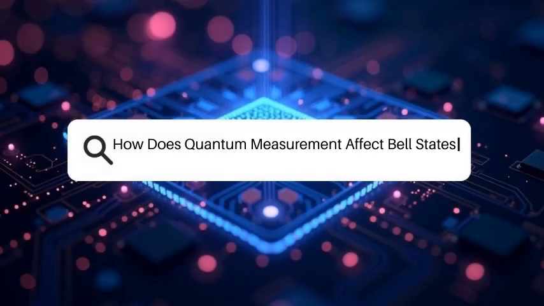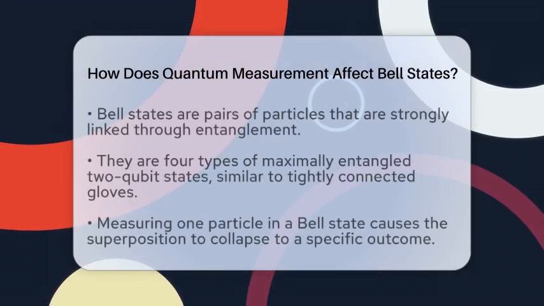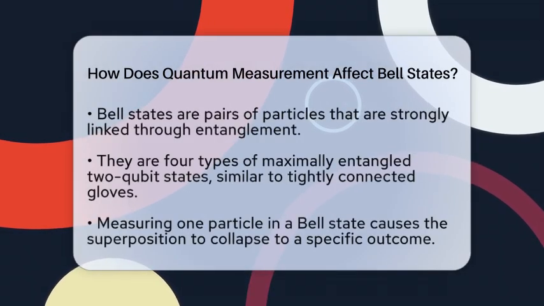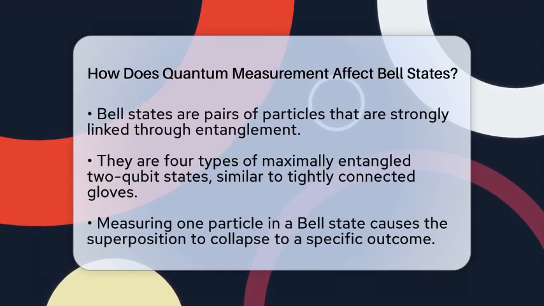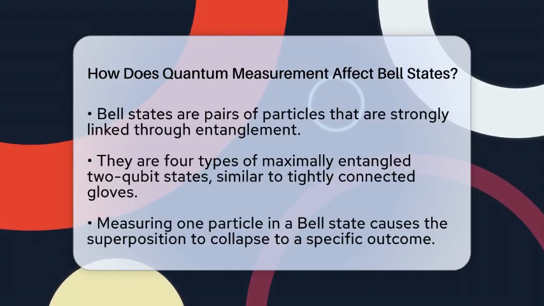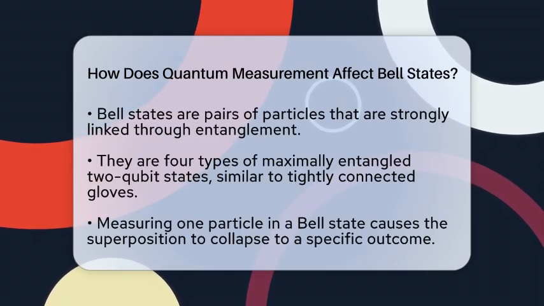How does quantum measurement affect Bell states? Imagine holding two magic coins that are perfectly linked so that flipping one instantly reveals the result of the other, no matter how far apart they are. That's similar to what Bell states do in quantum physics.